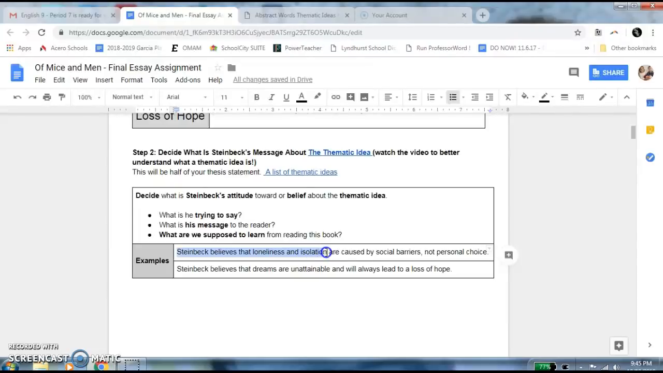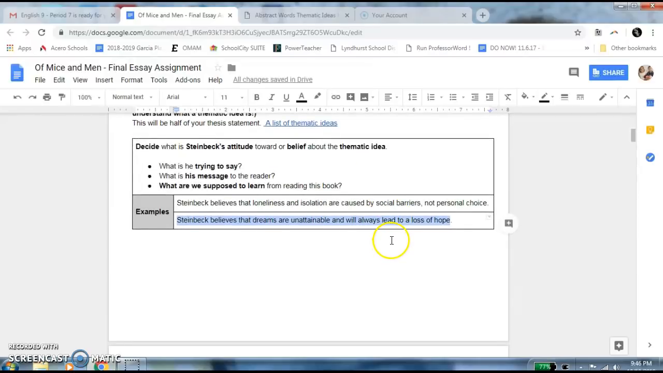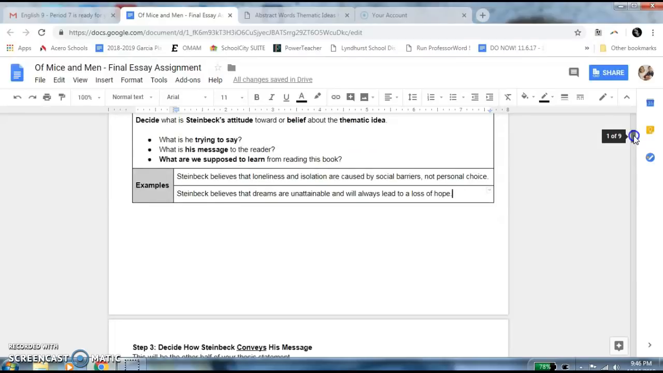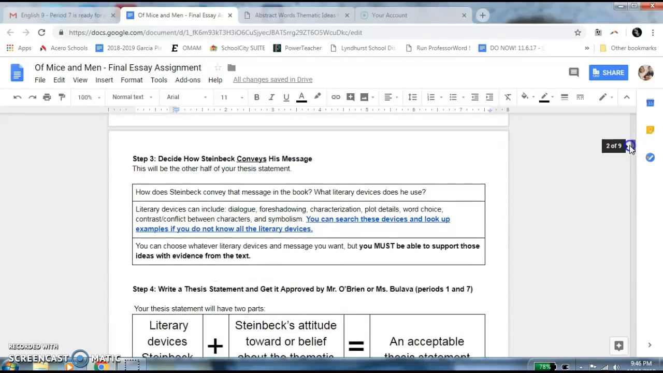Steinbeck believes that loneliness and isolation are caused by social barriers, not personal choice. So here, if you want to focus on someone like Crooks or Lennie, that would be a strong way to start. And then the second example, Steinbeck believes that dreams are unattainable and will always lead to a loss of hope. Basically every character in the text, besides the boss, who we don't really know, and Curley, who's the boss's son, does not have any power, has not reached their dreams, and they all talk about wanting to get them. So you can focus on them as well.